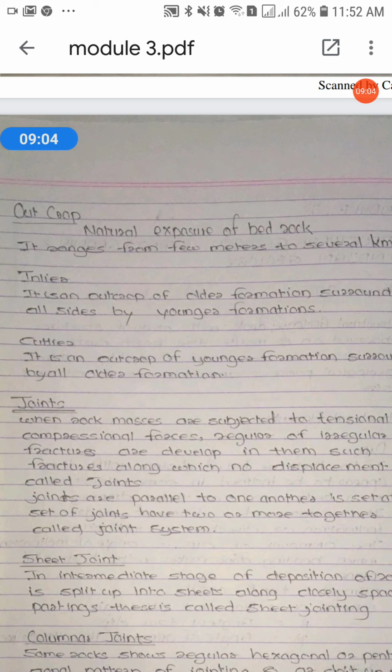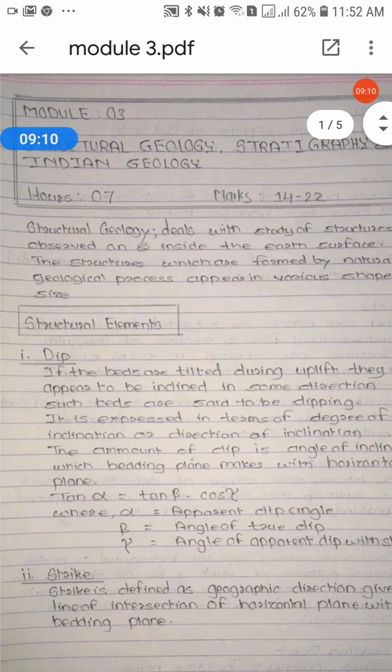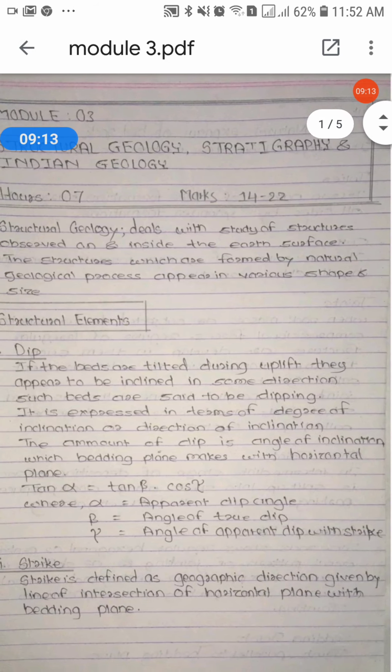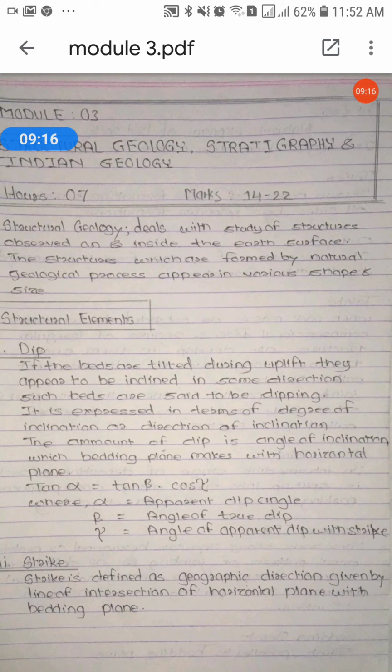Now the next point is dip. So what is dip? Dip means if the beds are tilted during uplift, they appear to be inclined in some direction. If you tilt the bed of a rock, it might happen naturally during uplift, and during this uplifting they appear to be inclined in some direction. You will see their inclination in some direction. So that inclination is known as dip.